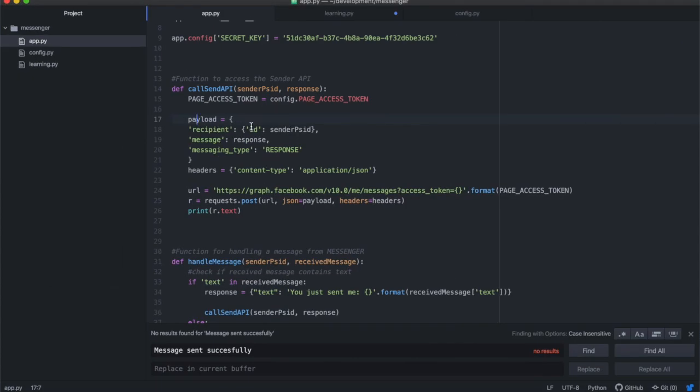So that's the payload. You need to include the sender ID, which is from there. You need to put your response, which is the response you've already decided, and then you need to say messaging type is a response, and then after that include headers.